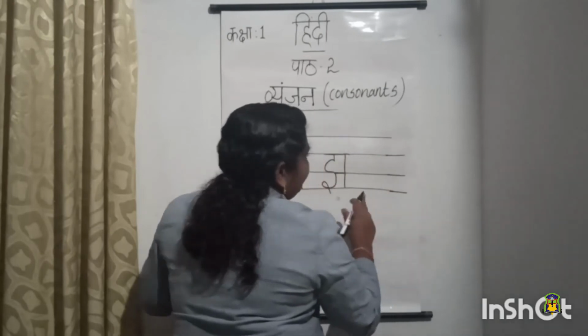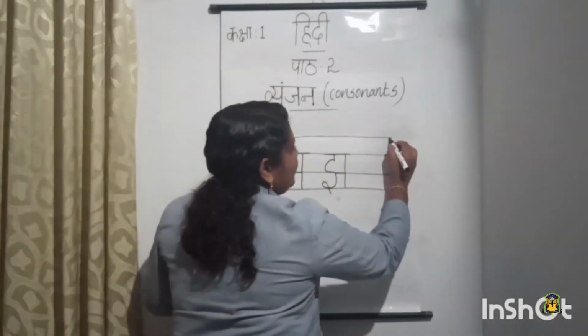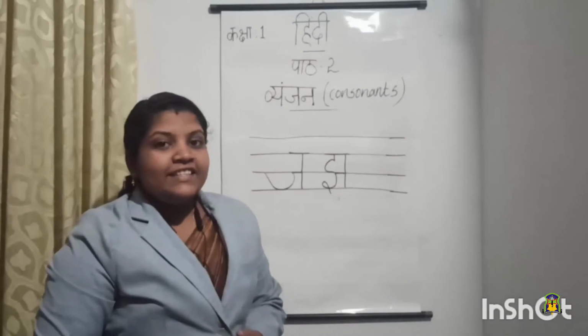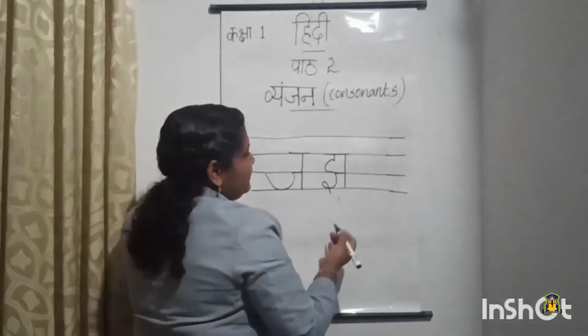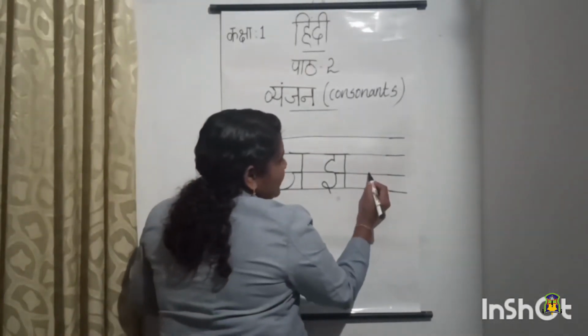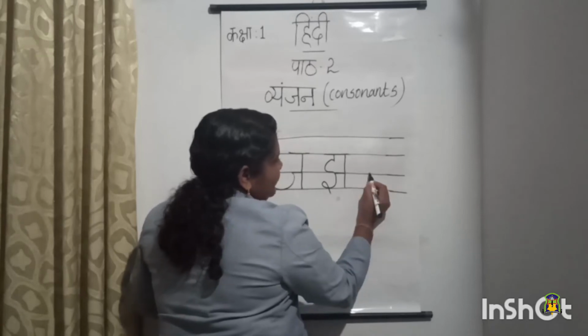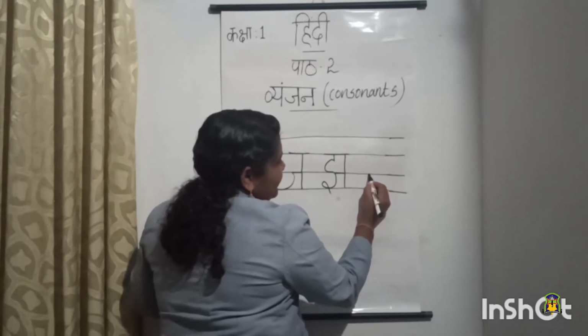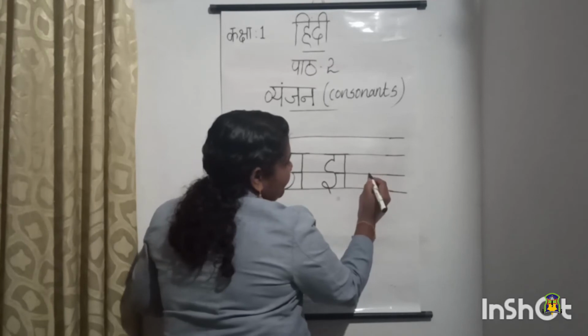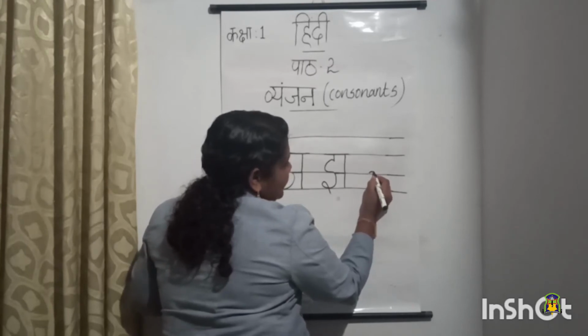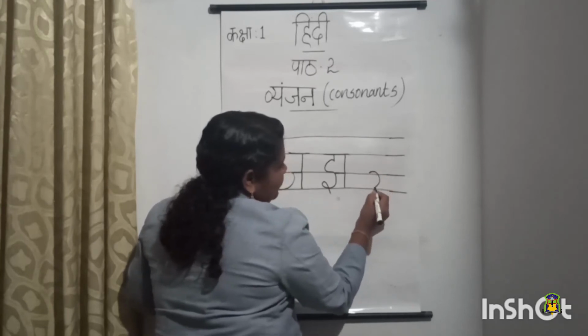Then last we are going to write the letter Nya. So here we will start with the third line. Okay. From here we will draw a closed curve like this.